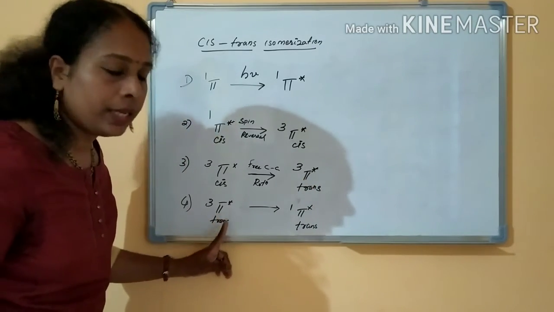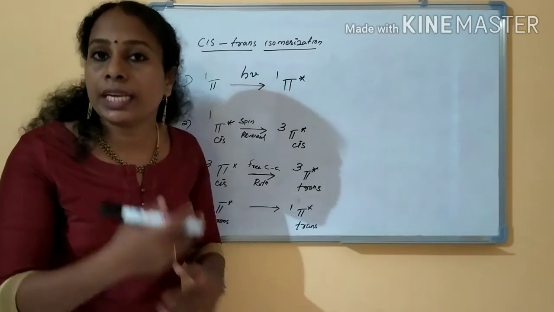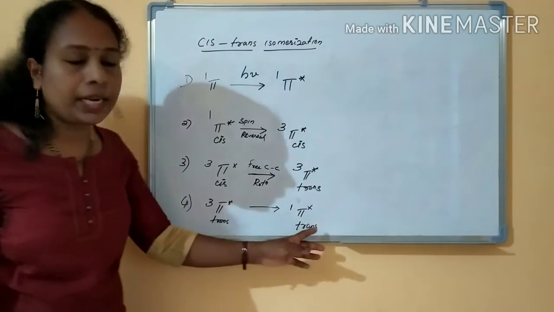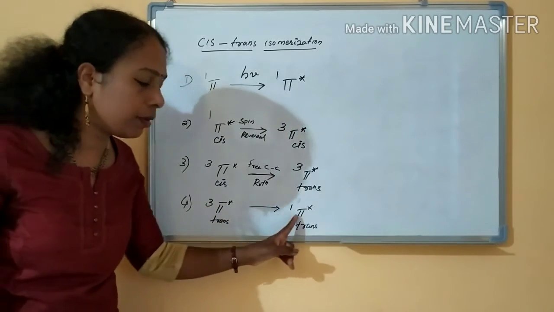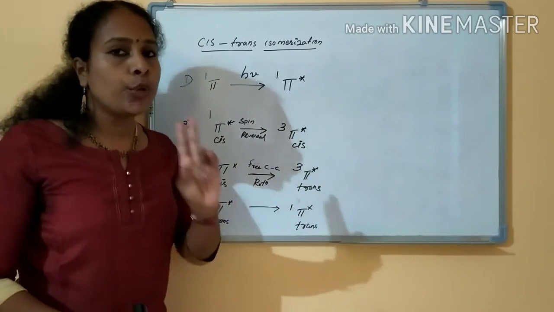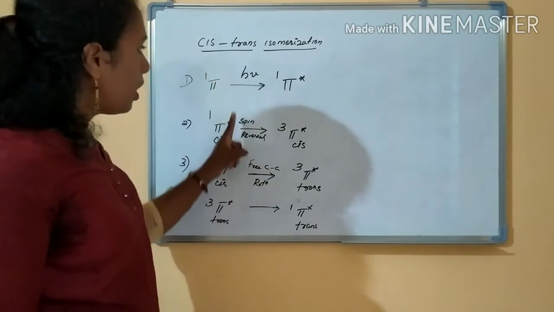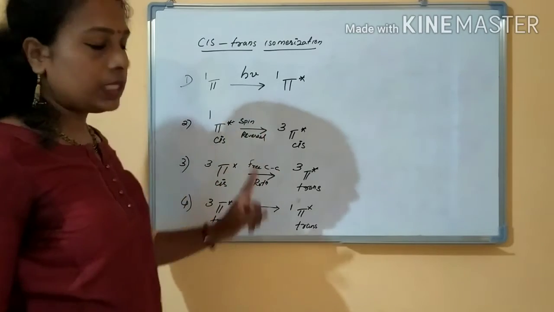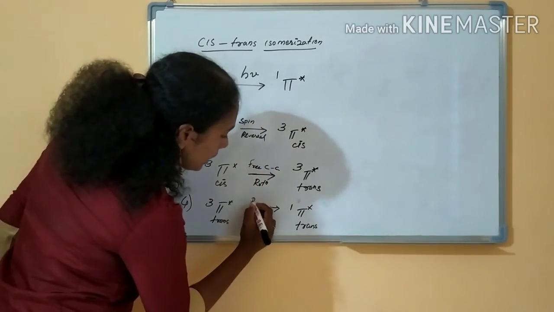Then this triplet state comes from the excited state and de-excitation will happen. The trans isomer has already formed, but the electrons will be in the triplet state, which will be converted to the singlet state. Two places spin reversal is happening. Where all is the spin reversal? First, at the excited state spin reversal happens. At de-excitation also spin reversal is happening. Clear?